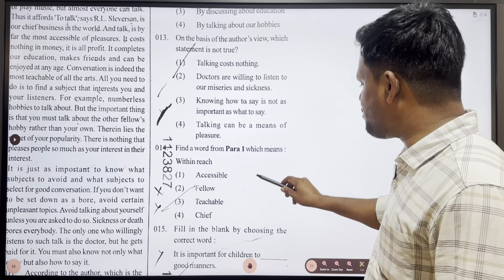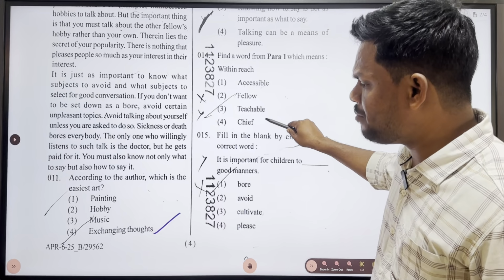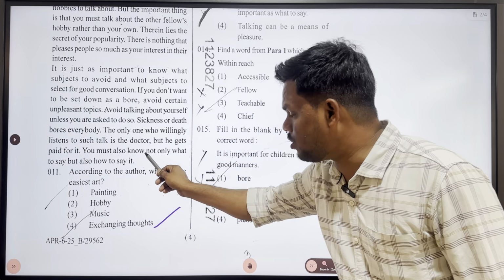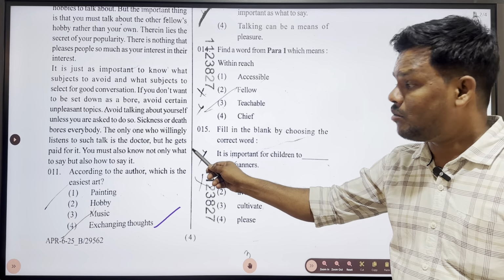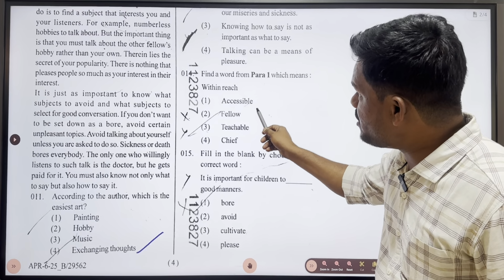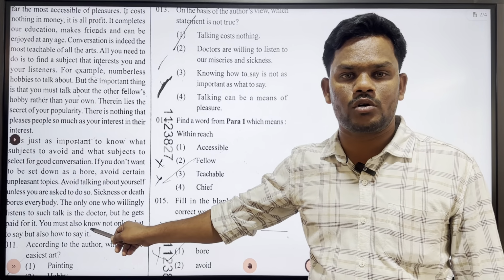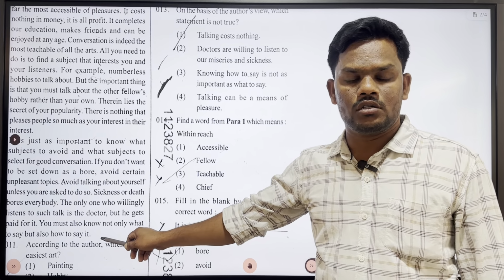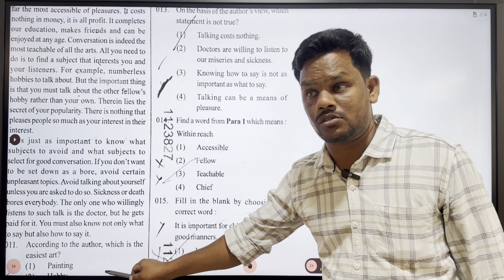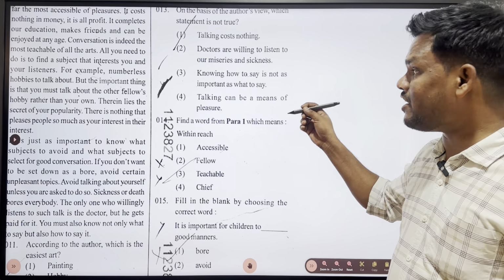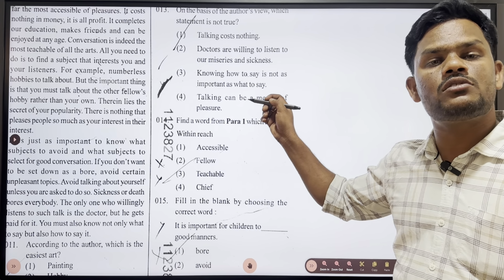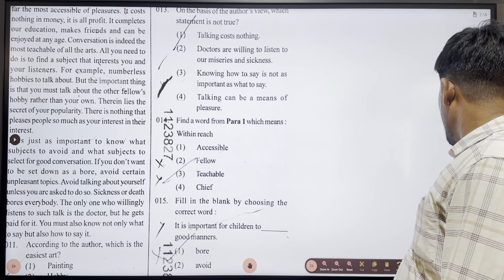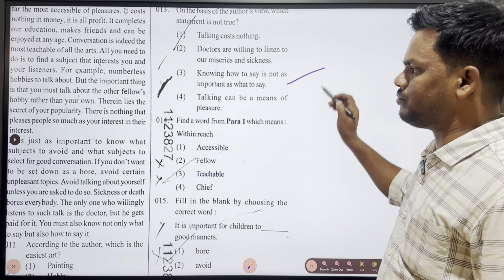At the end of the passage, you can notice, you must know not only what to say, but also how to say. The given option is the opposite of the information in the passage. That is why we take option 3 as the statement which is not true.